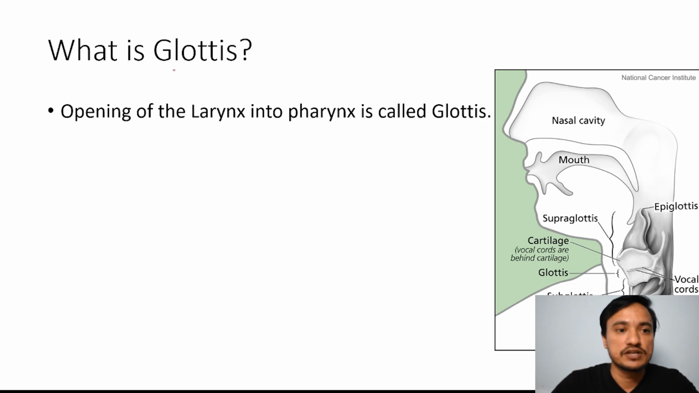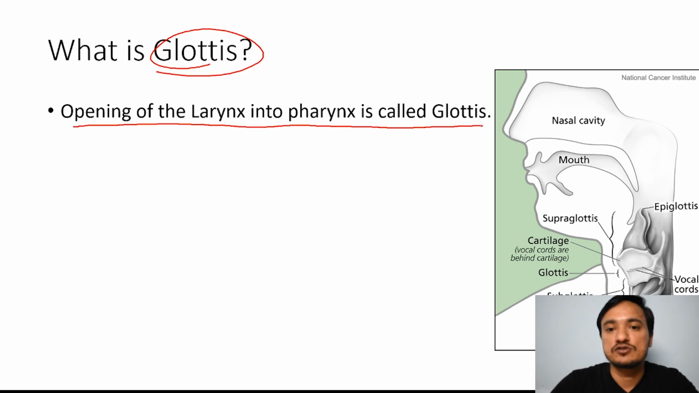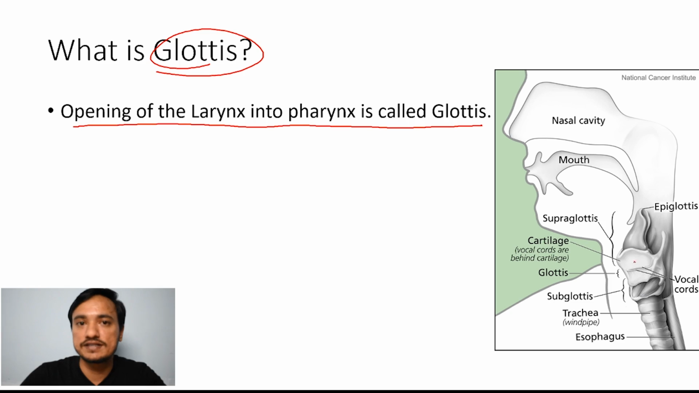Okay, then our next topic is what is glottis. Opening of larynx into pharynx is called glottis. We have seen in the respiratory system, larynx starts after pharynx. This structure is called larynx, and larynx is opening into pharynx. This is the pharynx, and this is the esophagus and this is the respiratory tract.